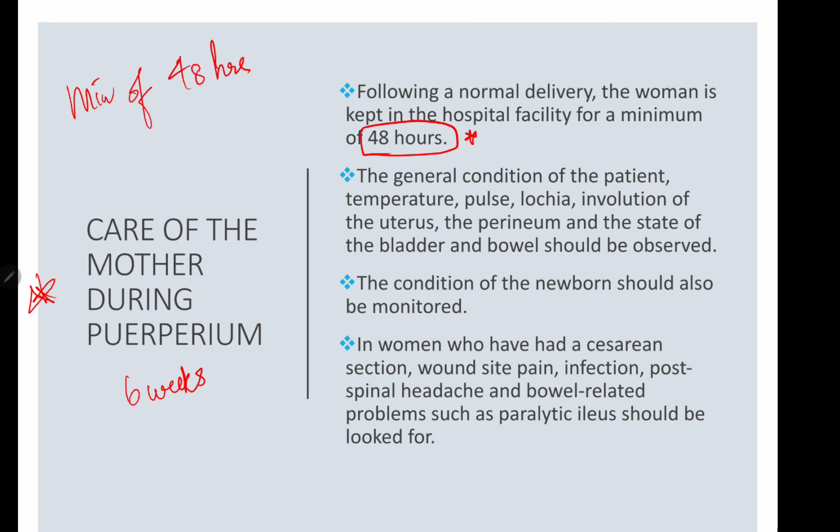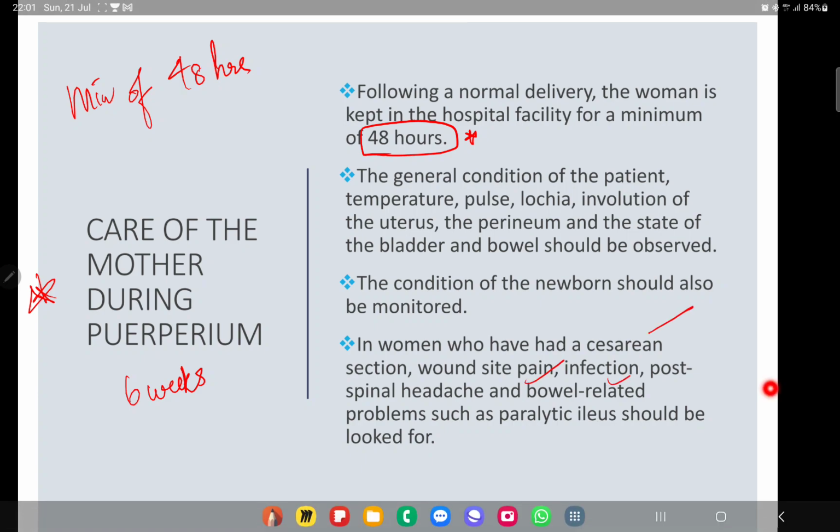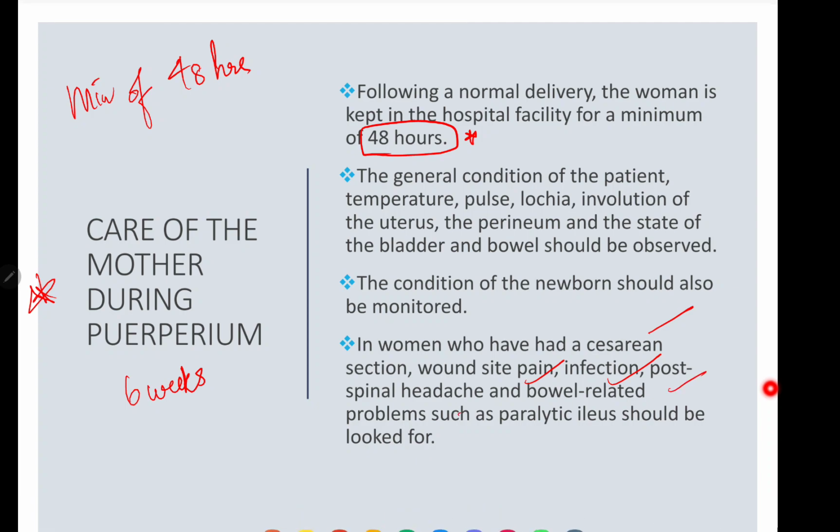The general condition of the patient, the temperature, pulse, lochia, involution of the uterus, the perineum, and the state of the bladder and bowel should be observed. The condition of the newborn should also be monitored. In women who have had a C-section, wound site pain, infection, post-spinal headache, and bowel related problems such as paralytic ileus should be looked for.